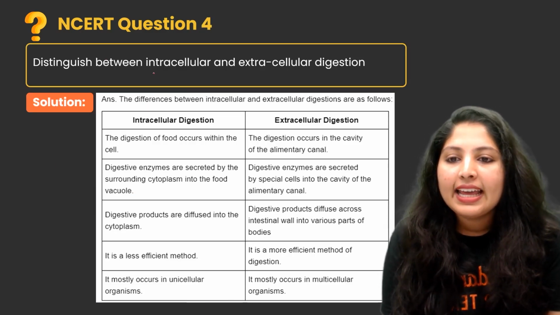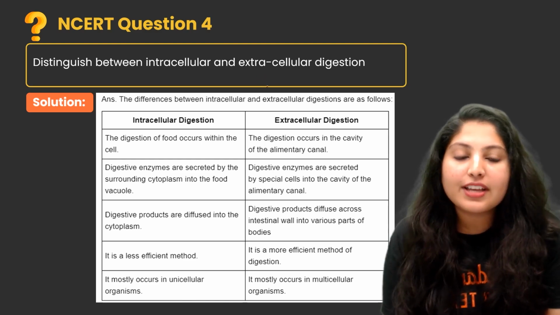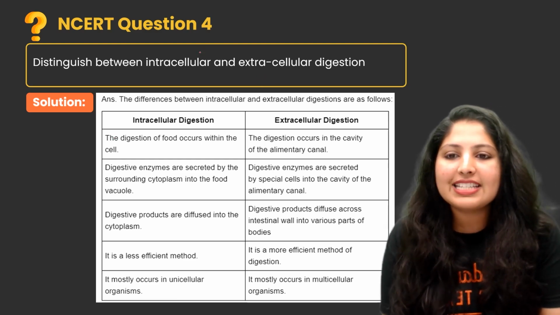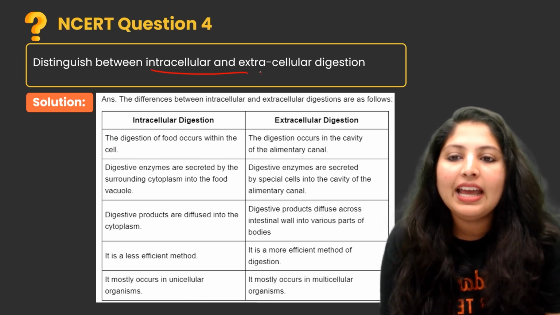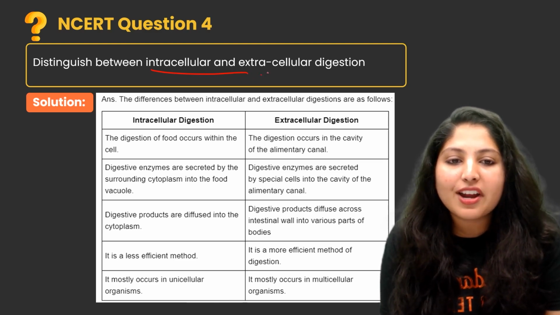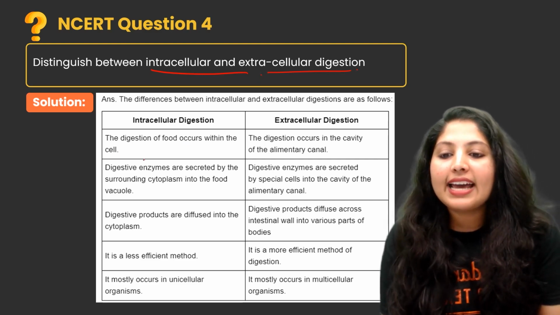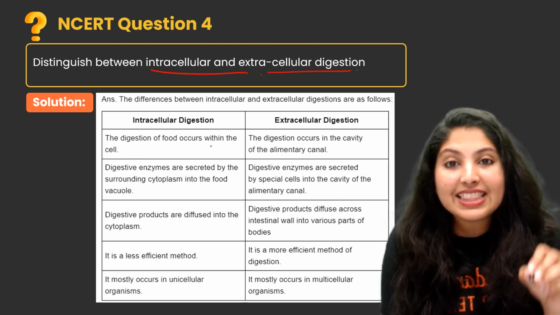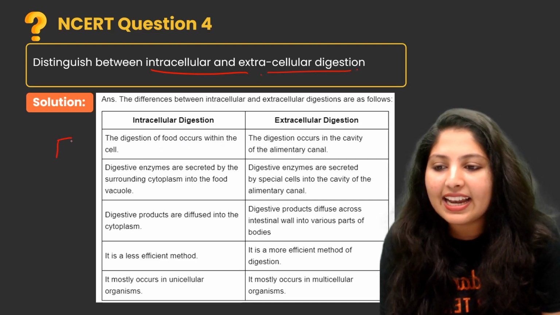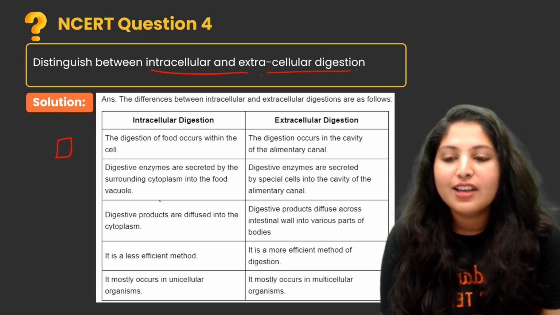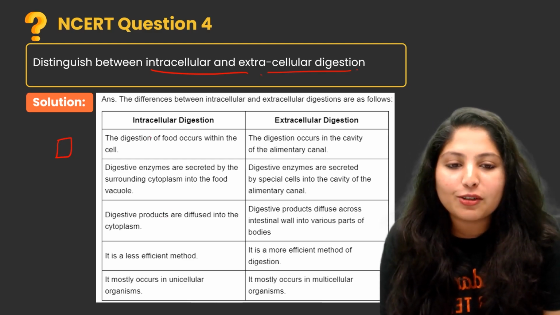Distinguish between intracellular and extracellular digestion. So let's discuss what you mean by intracellular and extracellular digestion. First one, intracellular: the digestion of food occurs within the cell. In a single cell, the digestion is occurring. So that is known as intracellular.